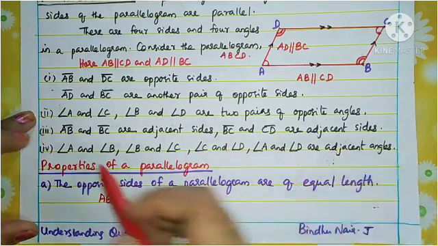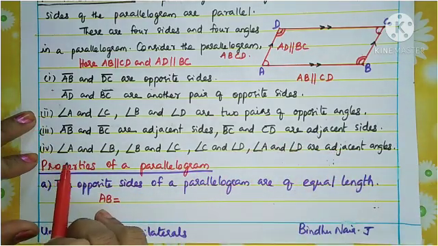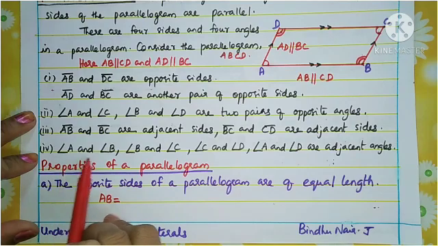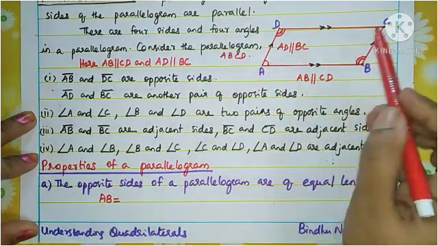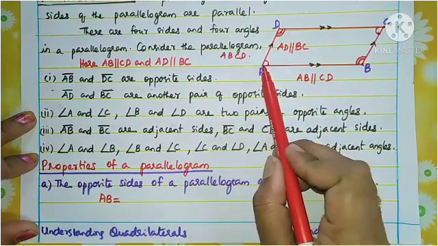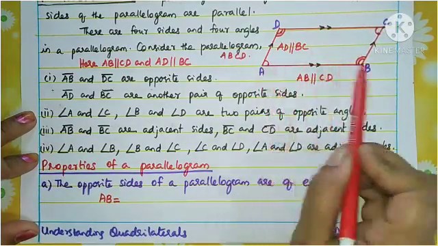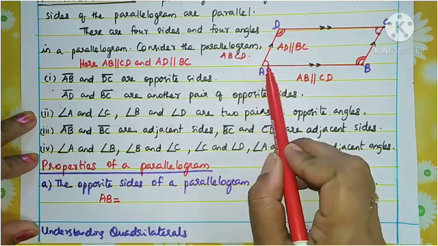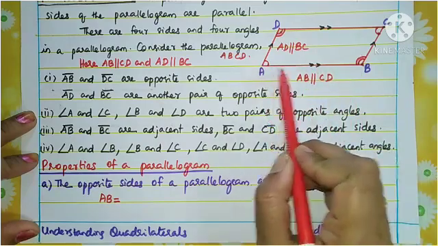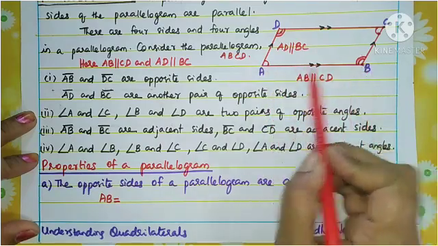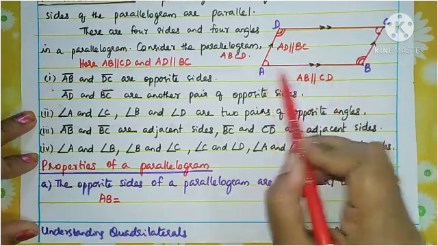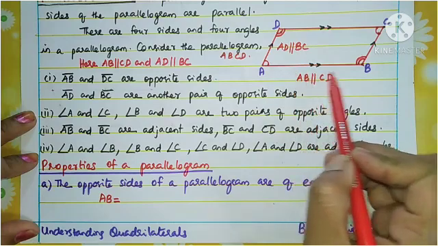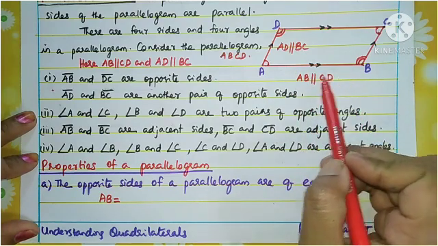Then the last point, angle A and angle B. First you were told about opposite angles. Now you see angle A, angle B. They are joined by a common edge. Understand? So they are what angles? Adjacent angles, consecutive angles. So here how many consecutive angles can you find?